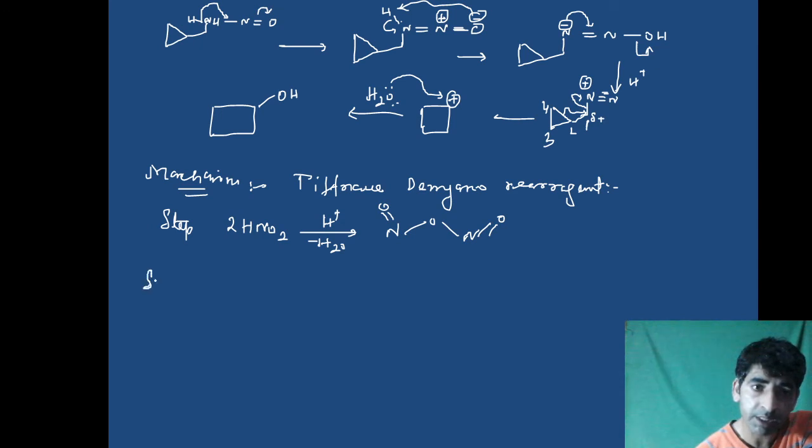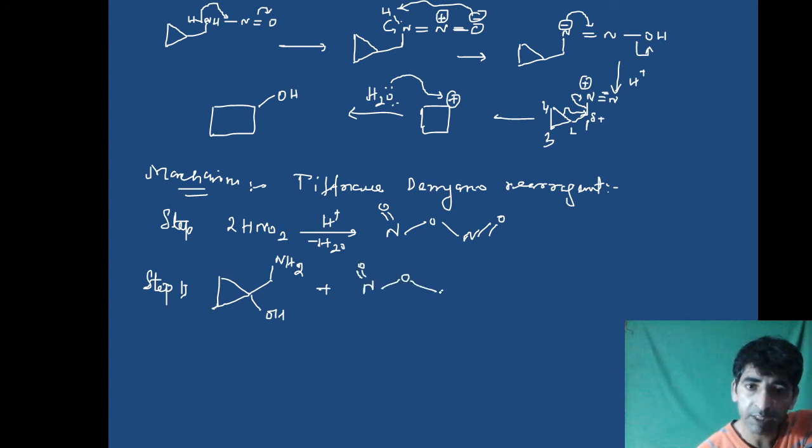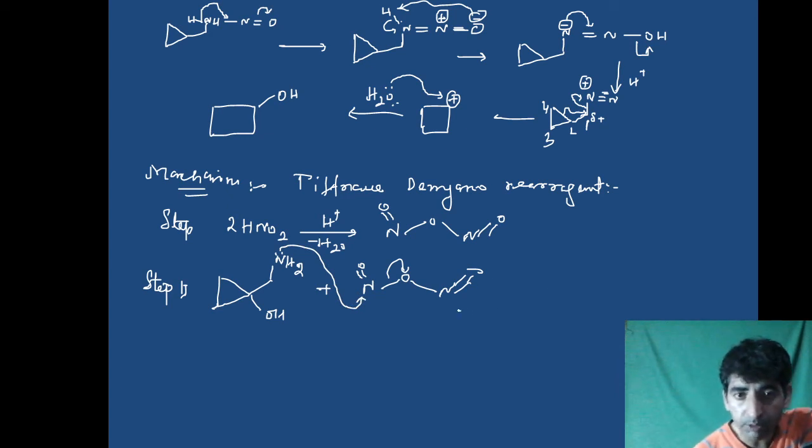Now in the second step, what will happen? In the second step, we have a primary amino alcohol. So over here the substrate is a primary amino alcohol. This primary amino alcohol reacts with N2O3. Again, the same thing will happen, because the lone pair of electrons on nitrogen will attack over here. So what are we going to get? We will get this type of product.